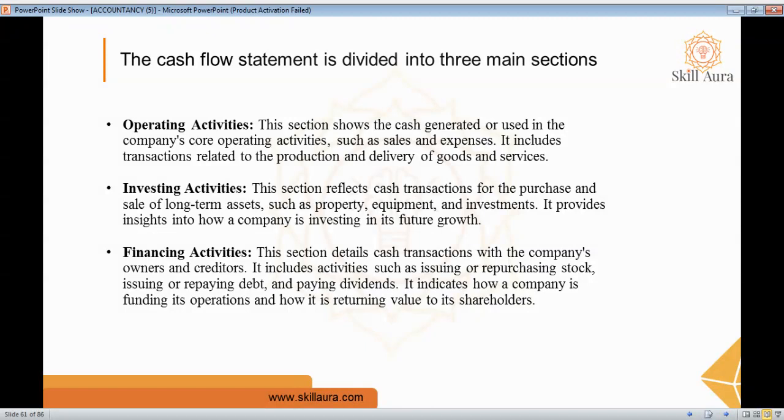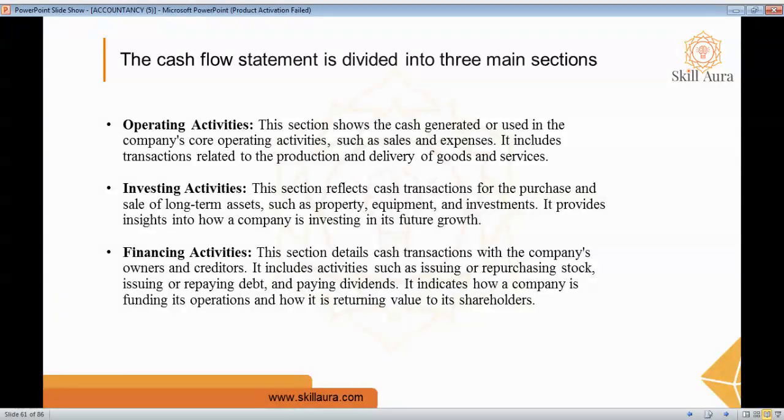The next one is investment activity. This section focuses on cash flow related to investment in long-term assets. It includes cash inflow from the sale of assets like property or equipment, as well as cash outflow from the purchase of assets or investments. It also helps us understand how the company is investing its money in things like new equipment or acquisitions.